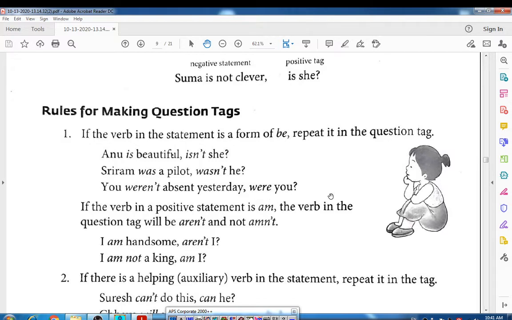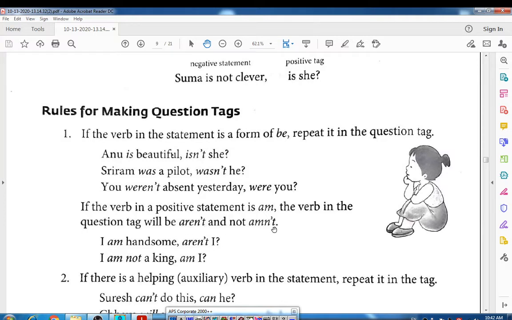Okay students. So make one sentence in your mind: whenever the statement is positive you have to make the question tag negative, and whenever the statement is negative you have to make the tag positive, like this. Okay, if the verb in the positive statement is am, the verb in the question tag will be aren't and not amn't.